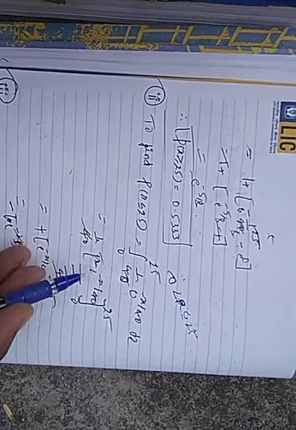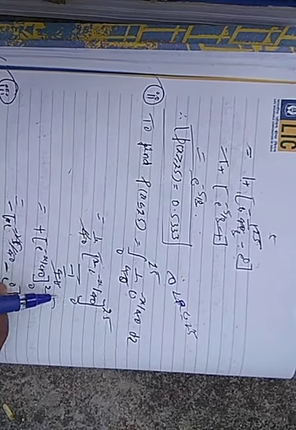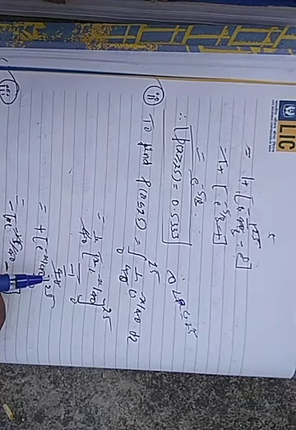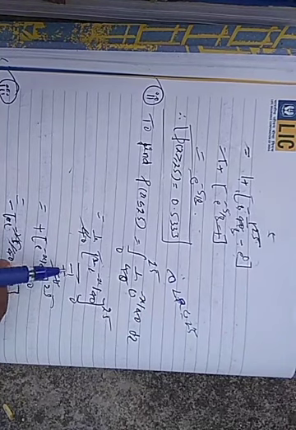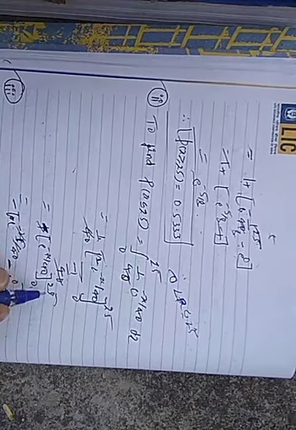This is minus 1 divided by 40 e to the power of minus x divided by 40, divided by minus 1 divided by 40, from 0 to 25. Here the 40s get cancelled. What is remaining? Minus is remaining. So we get minus e to the power of minus x divided by 40, from 0 to 25.